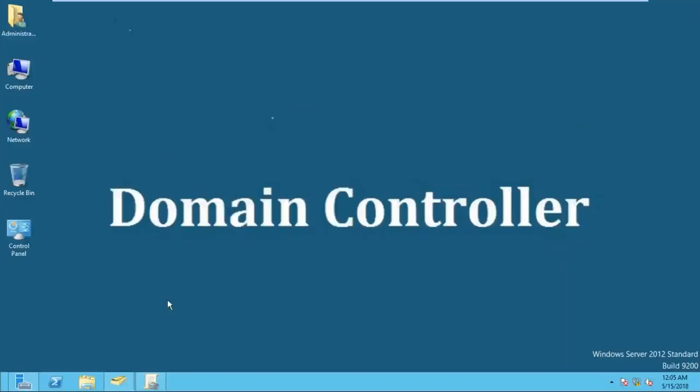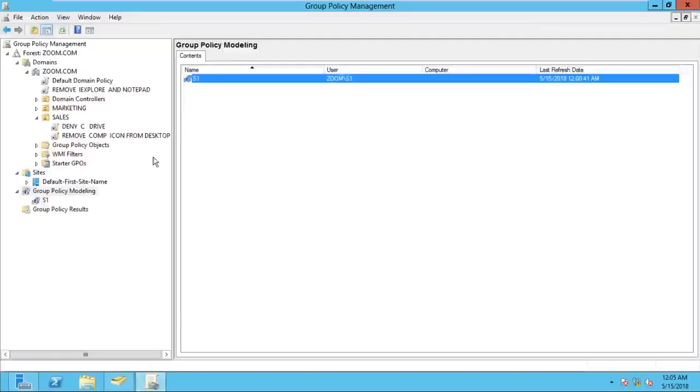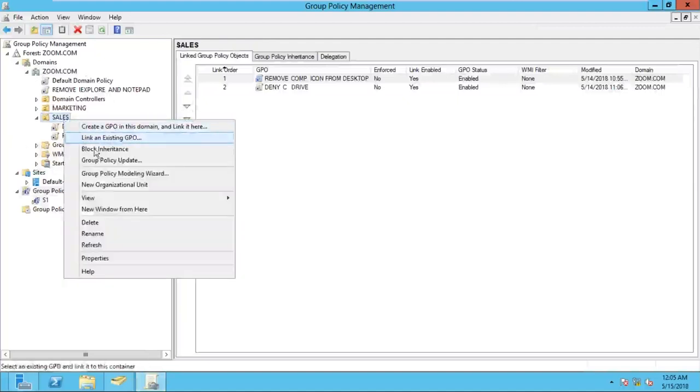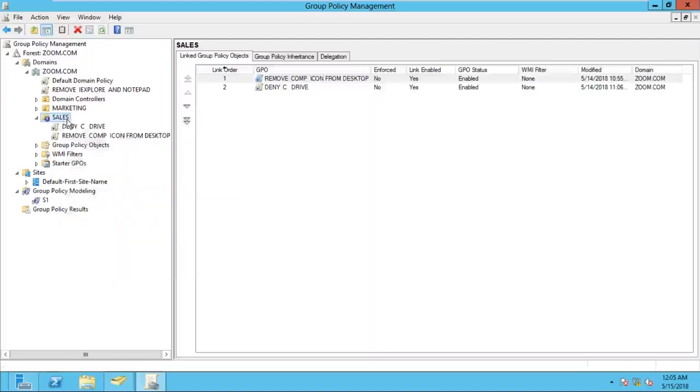So in our DC, we have to open the group policy management console. Now, if I want the site level and domain level policy should not affect my sales OU users, right click on sales OU, and here we have the option block inheritance. Once I select block inheritance, you can see a small blue color symbol. It is indicating the top level policy will not affect the sales OU users.